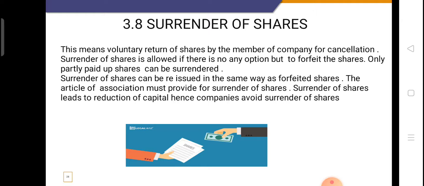The articles of association must provide for surrender of shares. Surrender of shares leads to reduction of capital. Because of surrender, there will be a reduction in the capital of the company, hence companies avoid the surrender of shares.